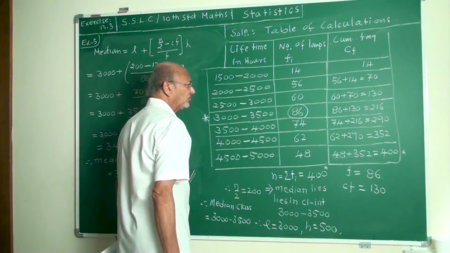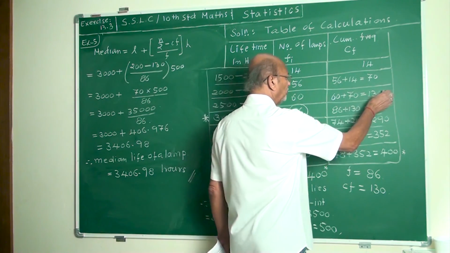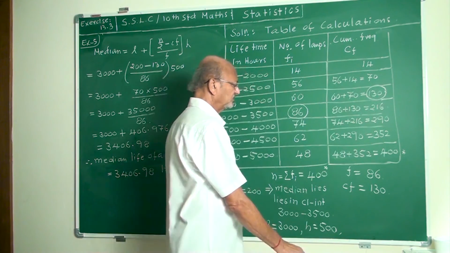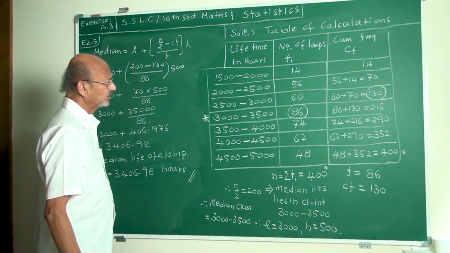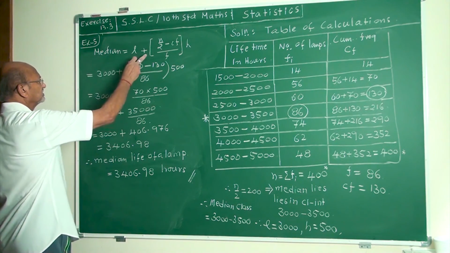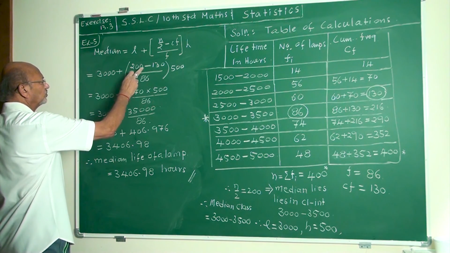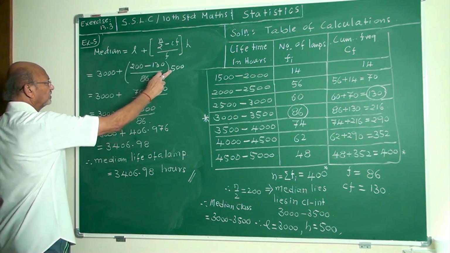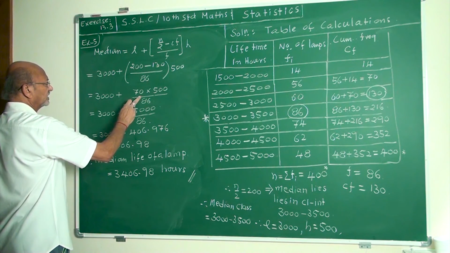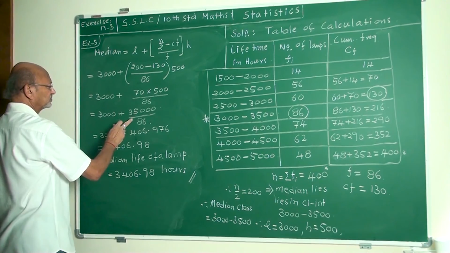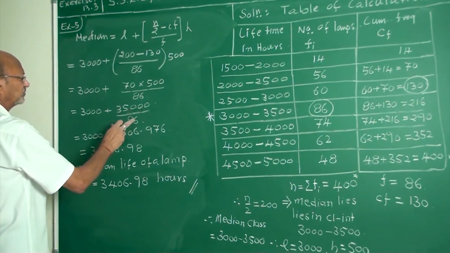For the cumulative frequency, you must go one step back; this is CF. Then the formula: L, 3000, plus n by 2 minus CF upon F into H. This minus this is 70, into 500 divided by 86, which is 35,000 upon 86.